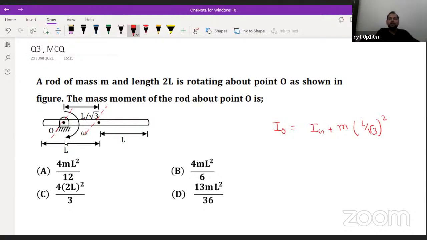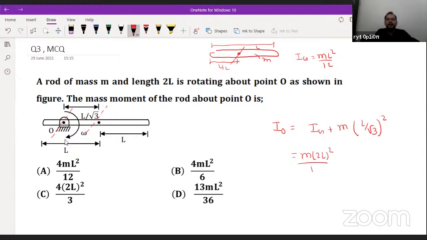What is the mass moment of inertia of a rod about the centroid? If the length is L and the mass is M, the mass moment of inertia about the centroid passing through half of the distance is ML squared by 12. But in this case, the length is 2L. So what will we write here? M into 2L squared by 12 plus M into L squared by 3. When you solve this, what will you get? You will get 2 ML squared by 3.